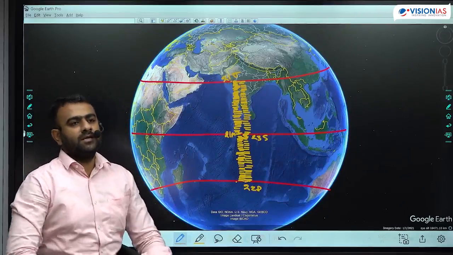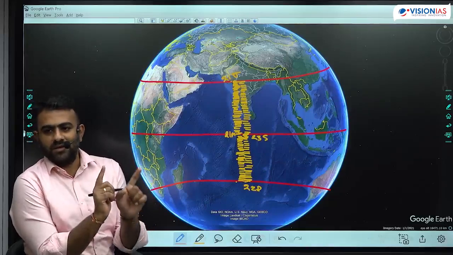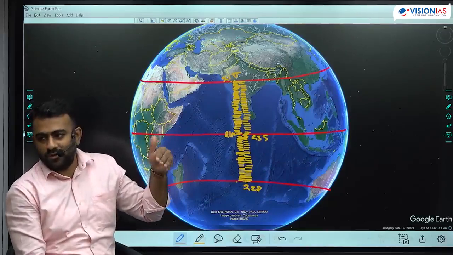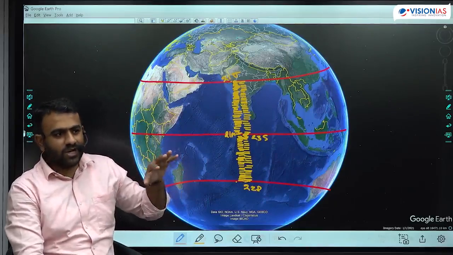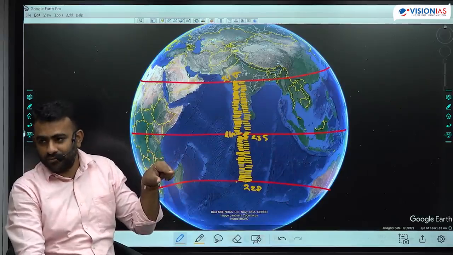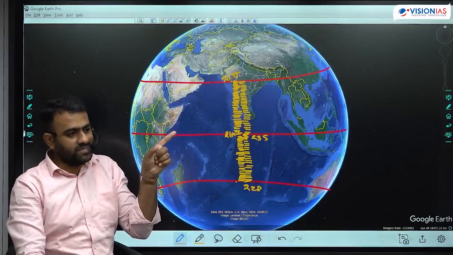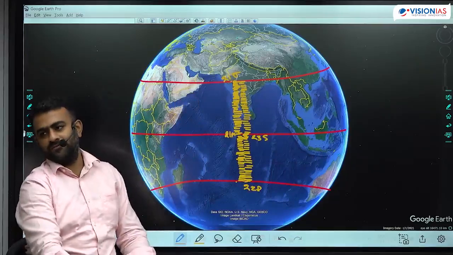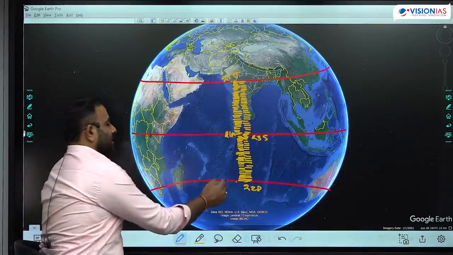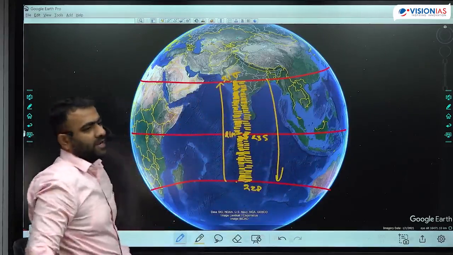If you clearly see, it is the Earth's orientation which is changing in this manner. Therefore, the sun appears to be shifting north or south. So जो sun का जो position है ना, it appears to be shifting north or south. It is not actually shifting. It is the Earth's orientation which is changing. Therefore, this is called the apparent movement of the sun. The sun's position appears to be changing continuously from Tropic of Cancer to Tropic of Capricorn.